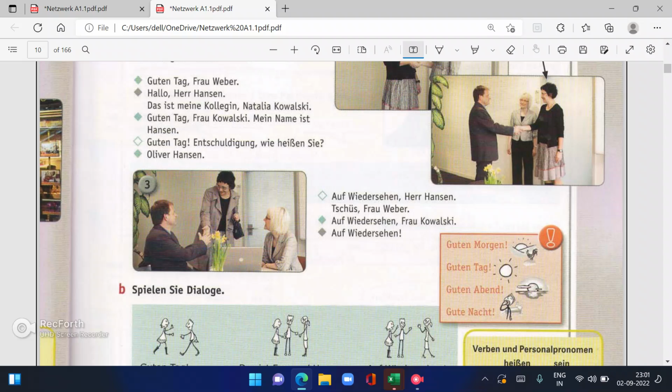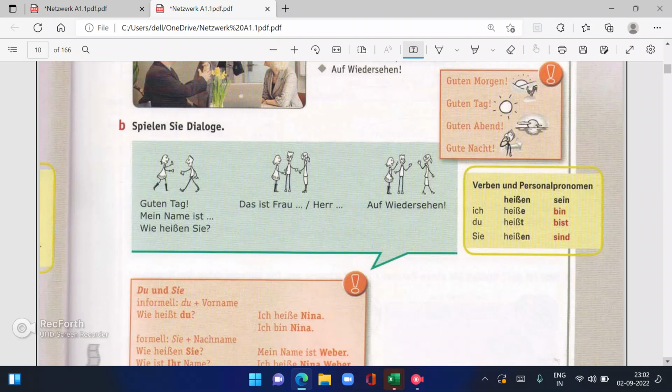Then I have told you this also. Guten Morgen, exclamation mark, which is very, very important. Guten Tag, this we can say whole day. It is not only good afternoon, this is also good day. Guten Abend, gute Nacht. In this, remember, everywhere N is there, but in this you will not find the N. So remember when you are pronouncing it. It is not guten Nacht, it is gute Nacht. Okay.